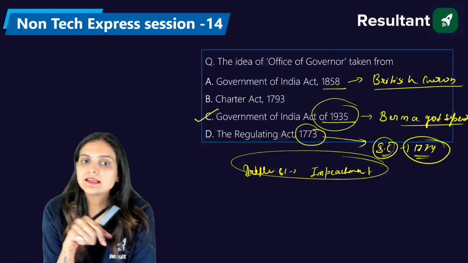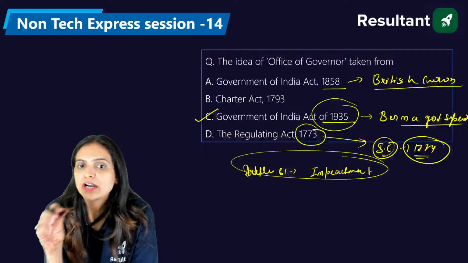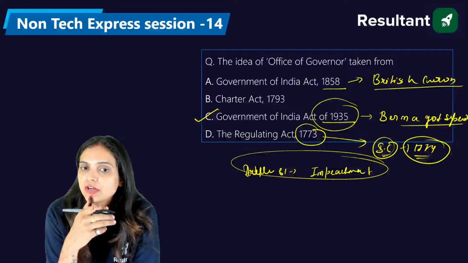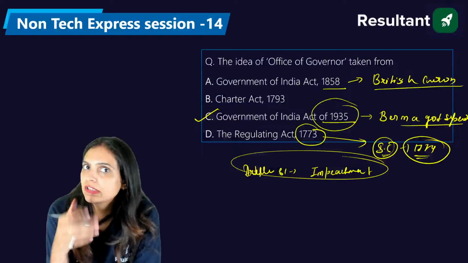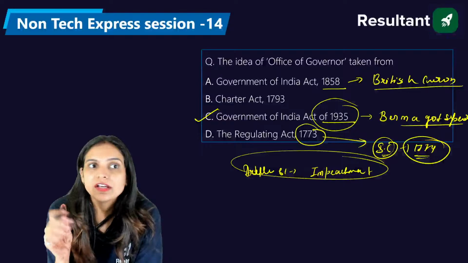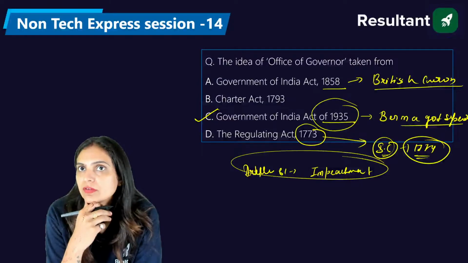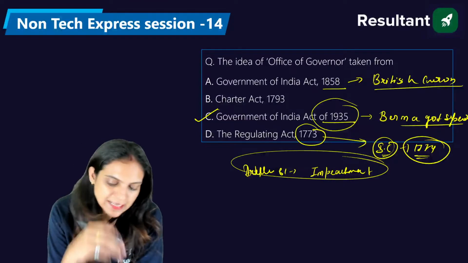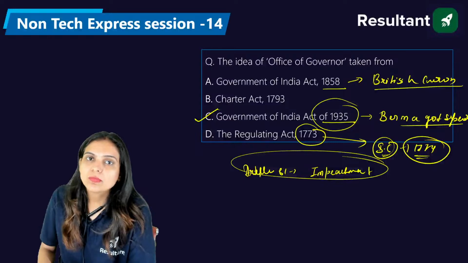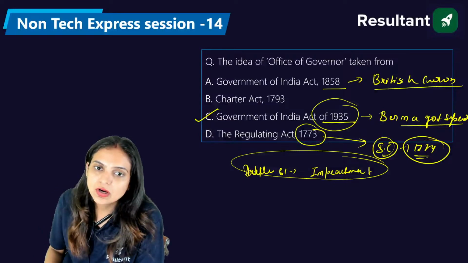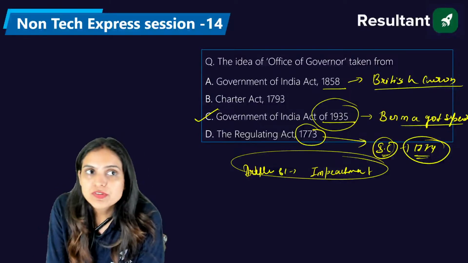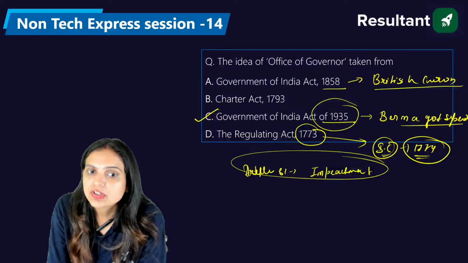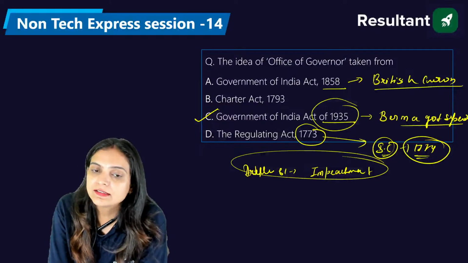We also had the Charter Act of 1793, the Charter Act of 1813, the Charter Act of 1833, and the Charter Act of 1853. Yes, in 1937 we had the provincial elections in the 11 provinces of India. So the government of India started in the year 1937.